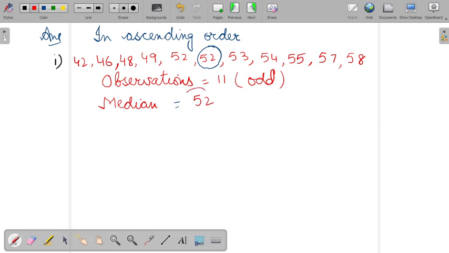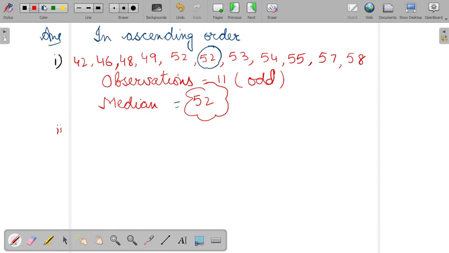So this is the answer. 52 is the median. Why? Because we have left 5 from here and 5 from here, then in the middle 52 is coming, so this would be the median. Now come to the second part.